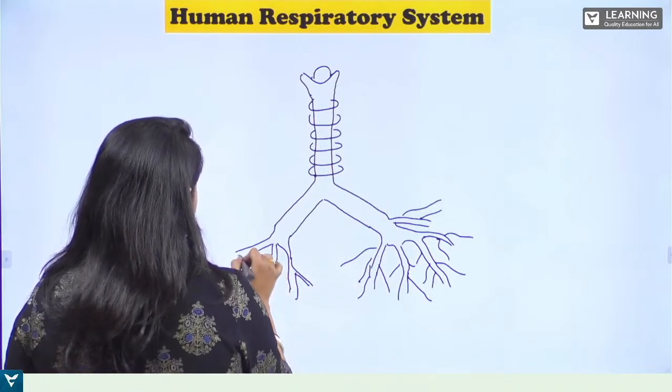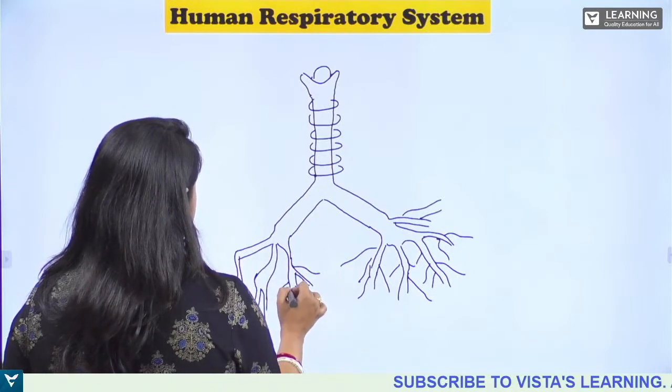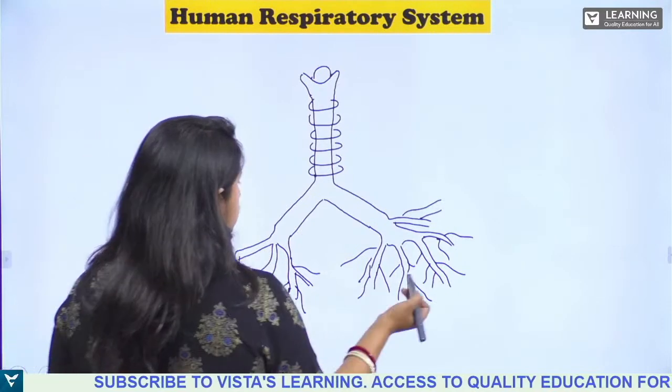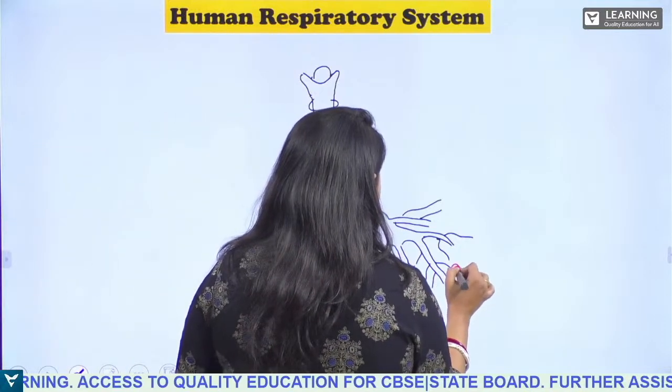These are all the secondary bronchi. Here you will find these thread-like structures. These are the tertiary bronchi, okay? These are all the tertiary bronchi, and in the tertiary bronchi, alveoli will be present.